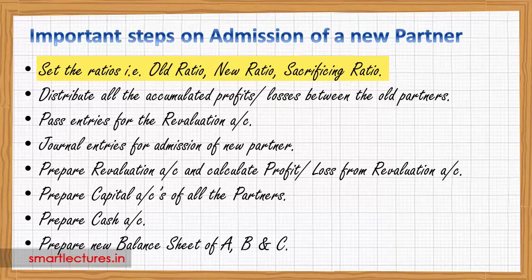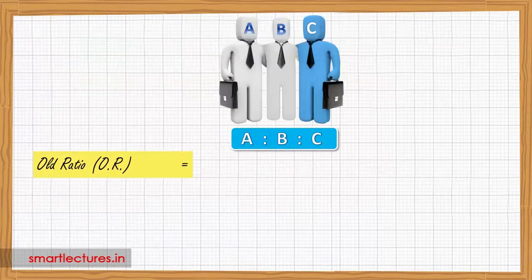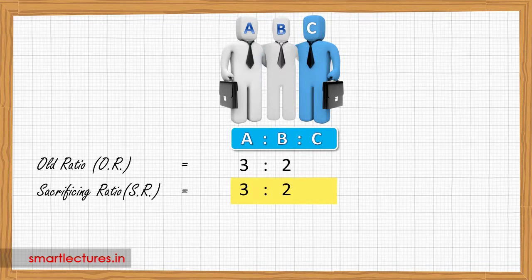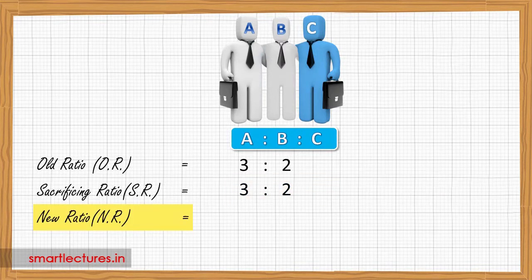First of all, we have to set the ratio. Their old ratio was 3:2, I mean to say for A and B, and C comes as a new partner. If the question is silent regarding ratio, I mean to say old ratio has been given and the share of the new partner is given, no more information, then it is quite easy to calculate all the ratios. Then old ratio and sacrificing ratio will be the same. Means old ratio was 3:2 and the sacrificing ratio will be 3:2. And the new ratio, I have already given you a shortcut.